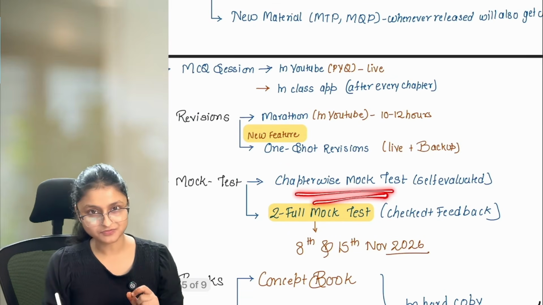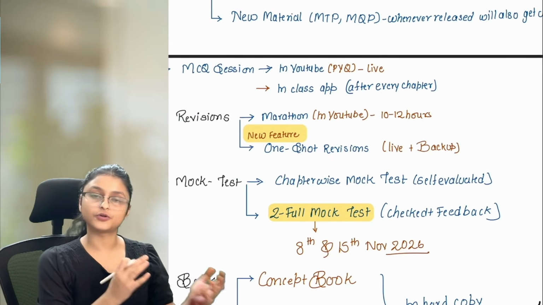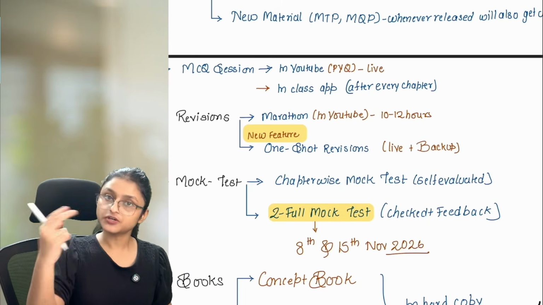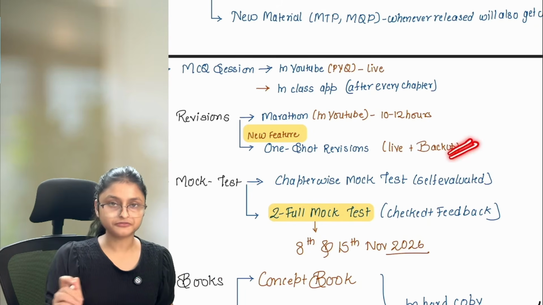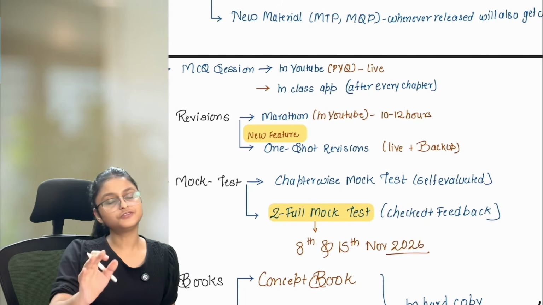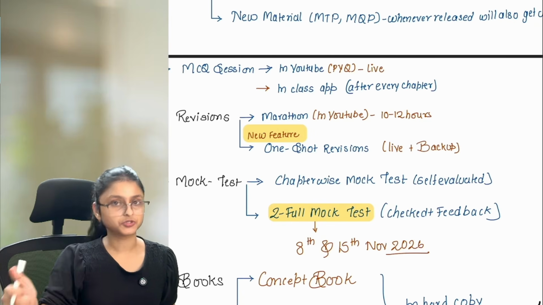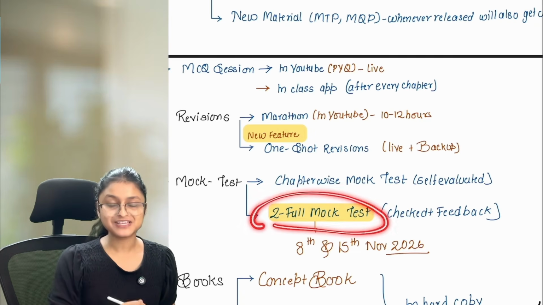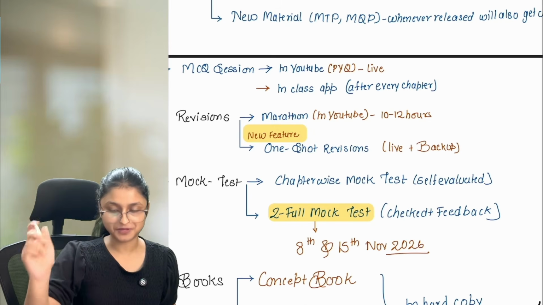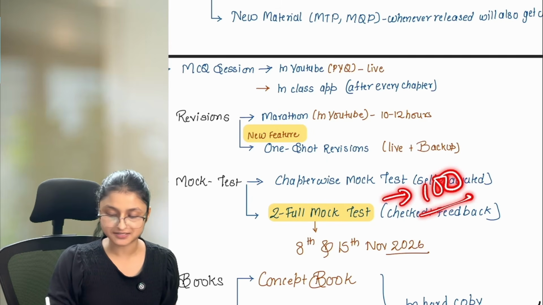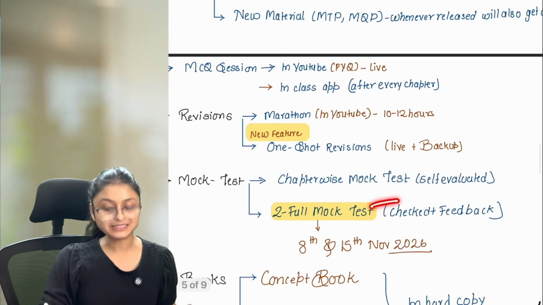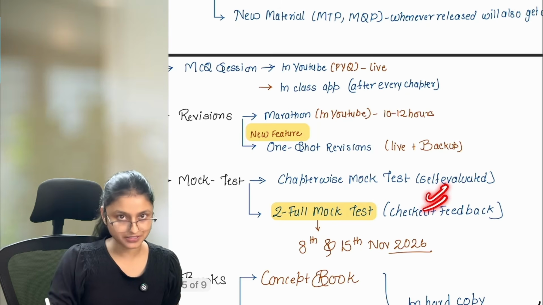Now this chapter-wise mock test for up to 3 chapters I have already uploaded in the class app. For further chapters, whenever this one-shot revision happens, at that time itself you'll get these mock test papers also. Okay? After that, we have 2 full-fledged mock test papers, which are going to be 100 marks papers, as the institute asks you 100 marks papers. In the exact same manner, we are going to prepare this for all of you.